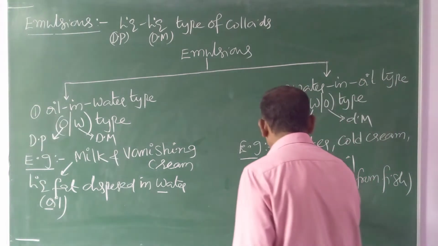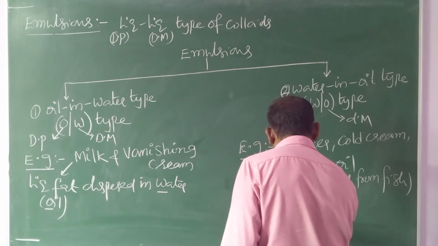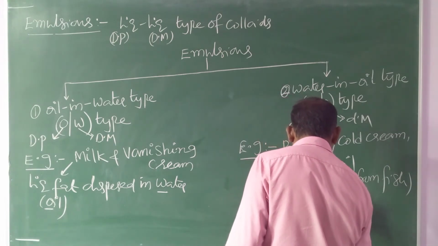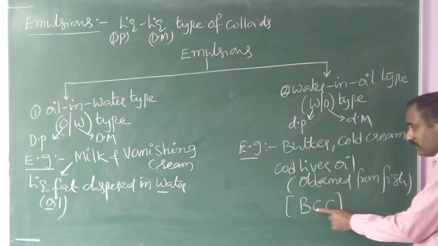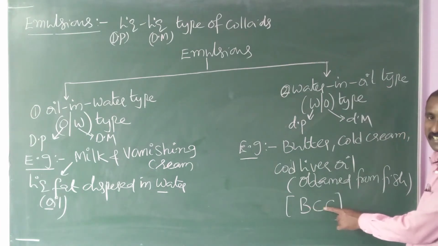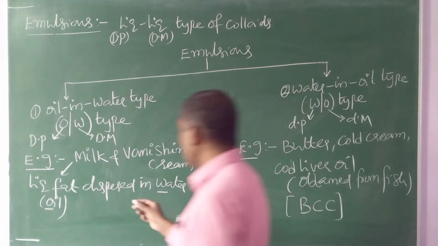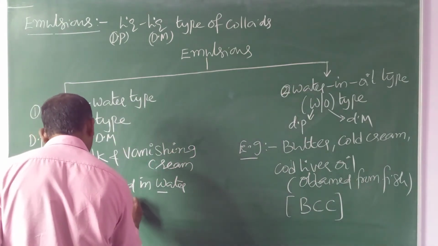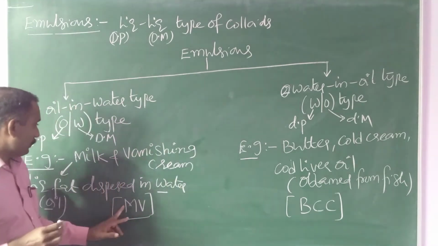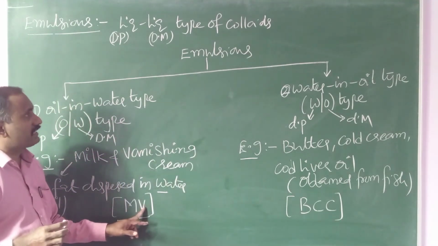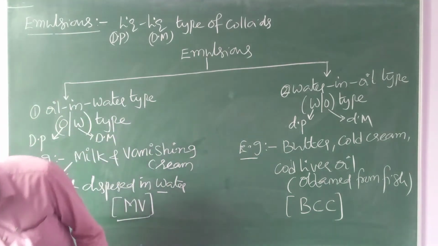I remember it like this. These examples, butter, cold cream, cod liver oil, are nothing but BCC, our college name. And these two are nothing but MV: milk and vanishing cream. So these are the emulsions.